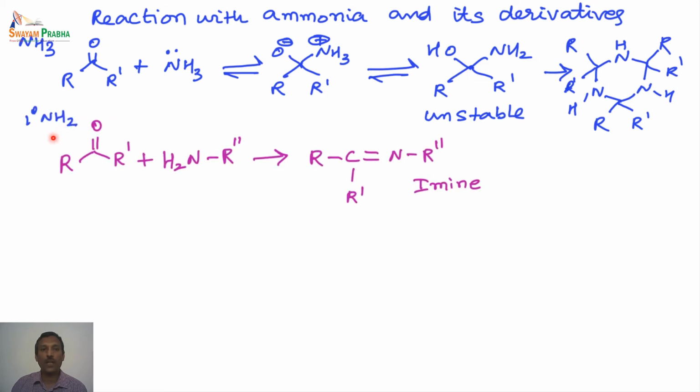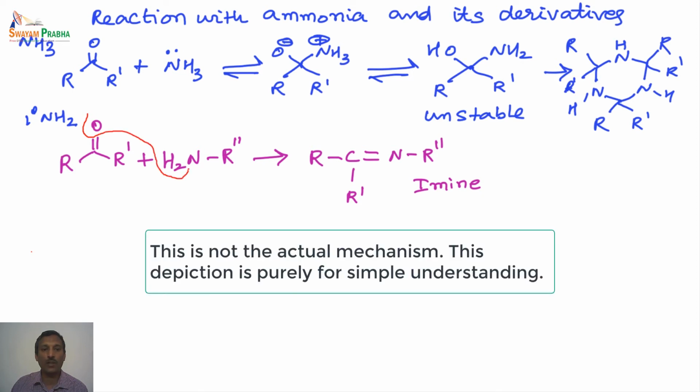But when a carbonyl compound is treated with a primary amine, we end up with the imine. So here there is a double bond between carbon and nitrogen. So this is what you have to remember. If it is an imine, we have a double bond between carbon and nitrogen. Like the previous case, we can also assume how the reaction proceeds. It's a crude way of remembering, but not the actual one.